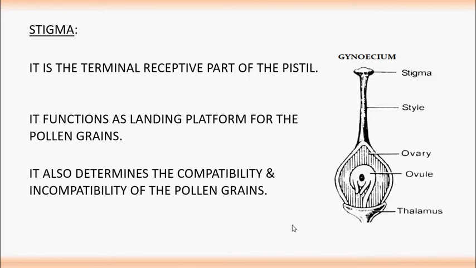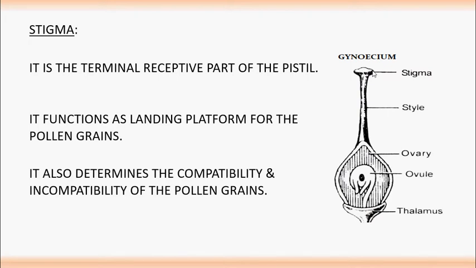Let's see the photograph. So this terminal part of the carpel or pistil is stigma, and it acts as a landing platform.